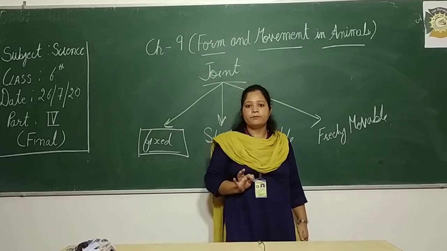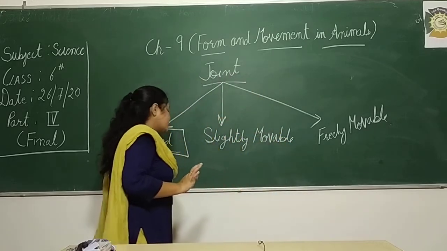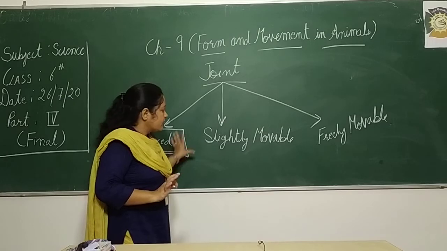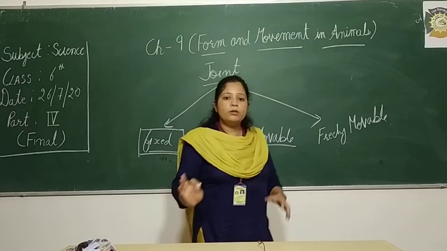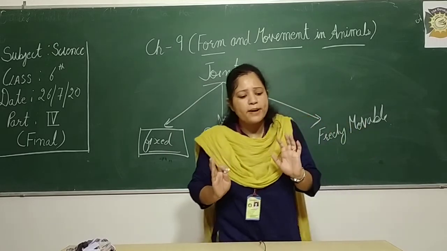So what is present in our skull is a fixed joint. Second, slightly movable. Slightly movable shows that some movement is there.